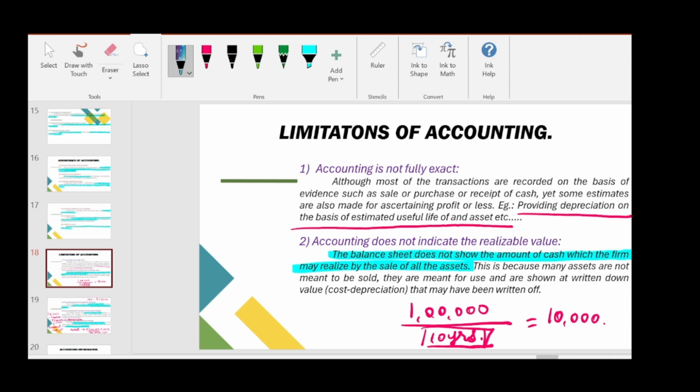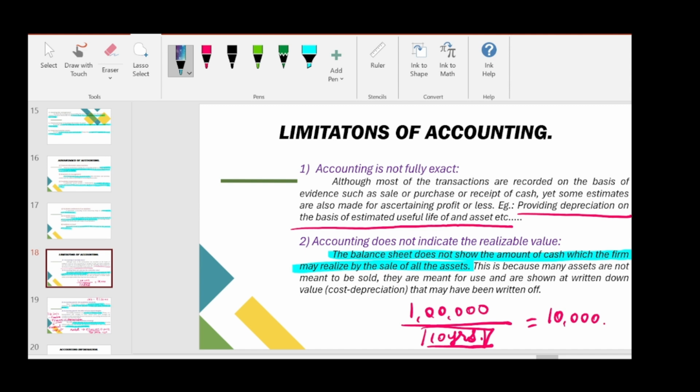And one of the good example is providing depreciation on the basis of estimated useful life of an asset. So the estimated useful life and actual useful life will be different. For example, actual useful life will be greater, more than estimated life, or less than estimated life, that we don't know. So estimations are always not 100% accurate. The second limitation is accounting does not indicate the realizable value.